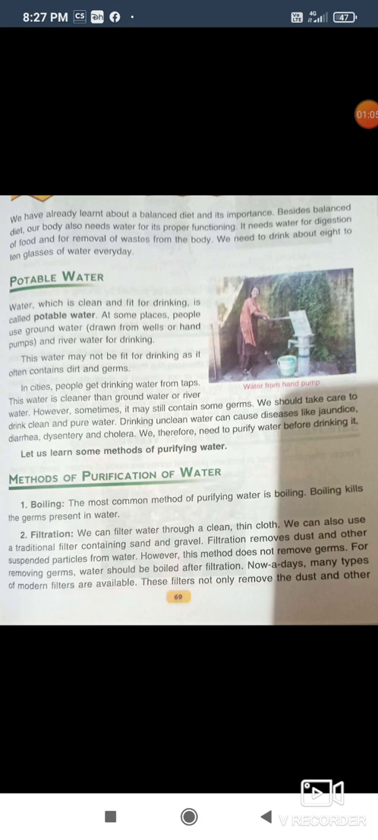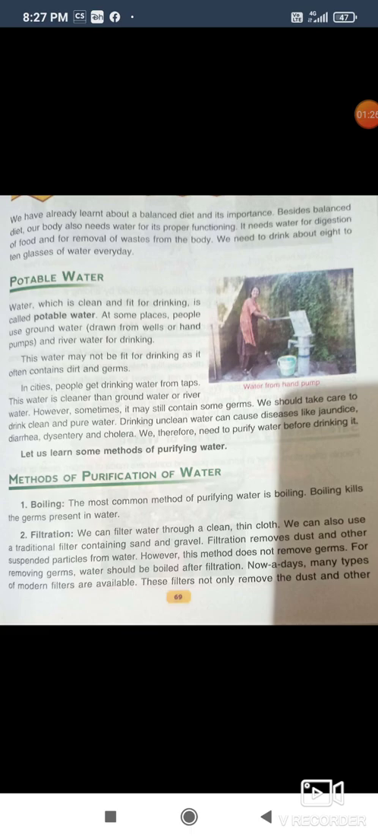In cities, people get drinking water from taps. This water is cleaner than groundwater or river water. However, sometimes it may still contain some germs. We should take care to drink clean and pure water.